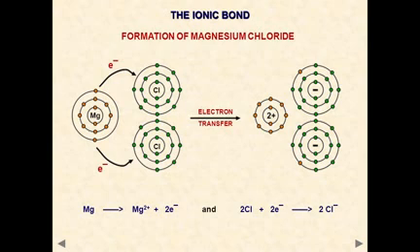Ionic compounds in solid state have strong electrostatic force of attraction, and the charged particle ions are not free to move, so they are not able to conduct electricity. So this is the reason why solid ionic compounds cannot conduct electricity.